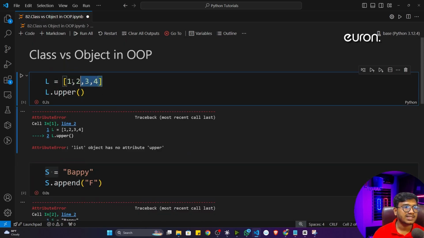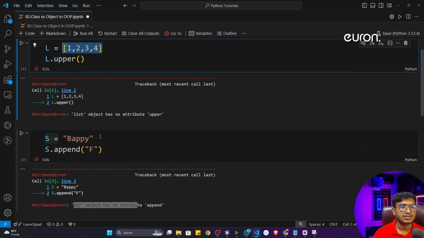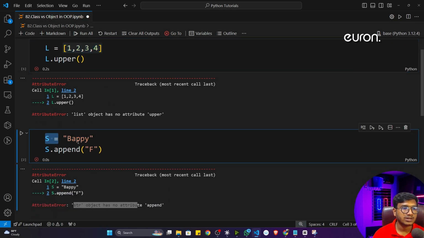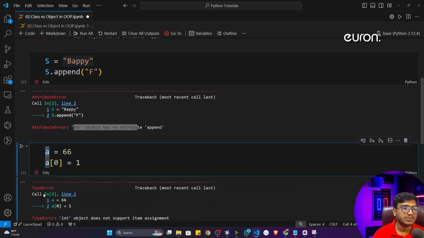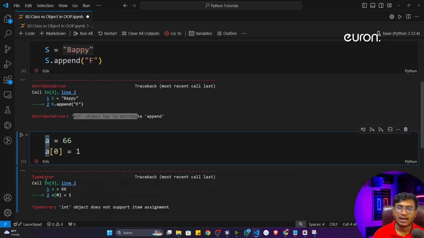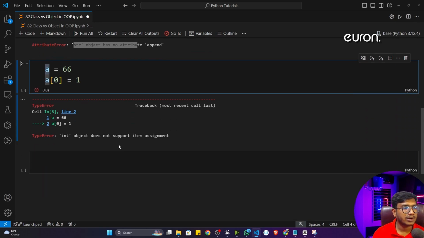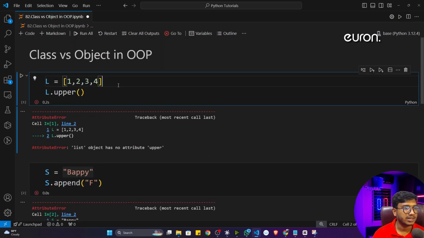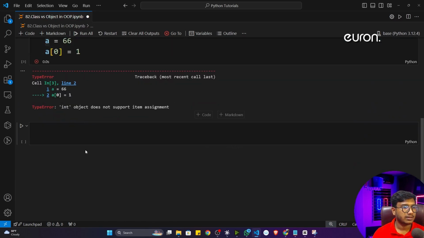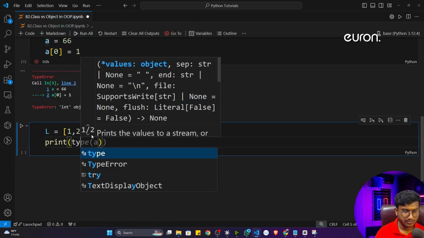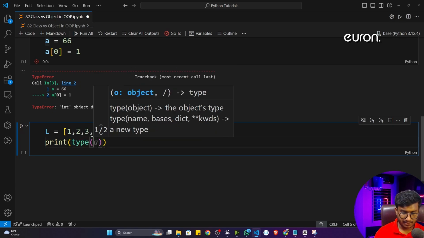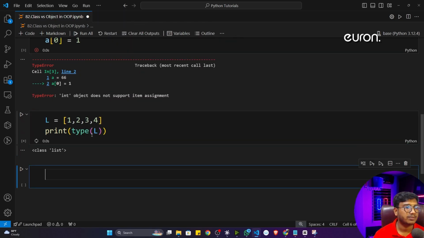That means list is a data type and L is the object of this particular list. And here string is the data type, S is the object of this string. And here integer is the data type, A is the object of this integer. I hope it is clear. Now another thing I want to show you. Let's say I'll copy the same list here, and now if I show the type of L, type of L, and execute the program, you'll see it tells you it is a class list.